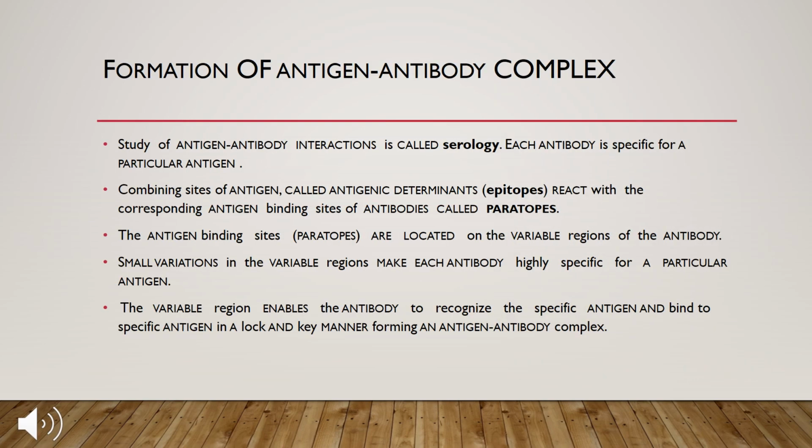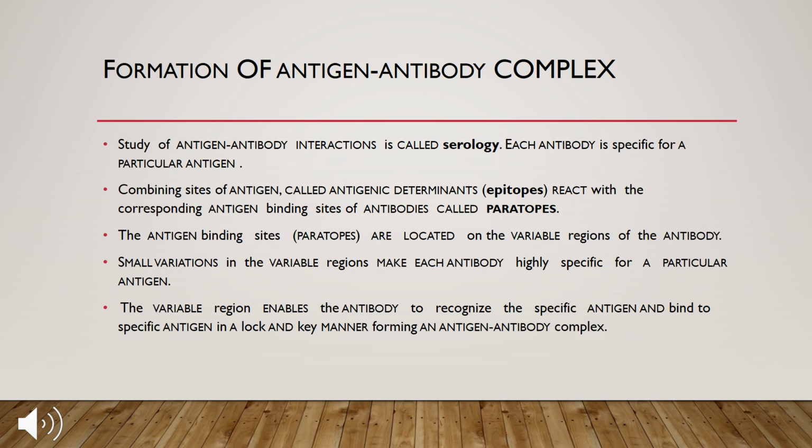Formation of antigen antibody complex. Study of antigen antibody interactions is called serology. Each antibody is specific for a particular antigen, as I have mentioned earlier that antibody is specific in nature.